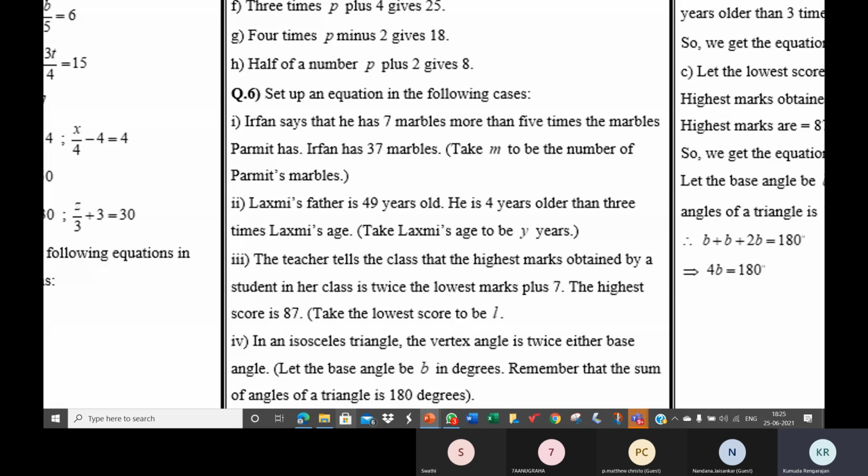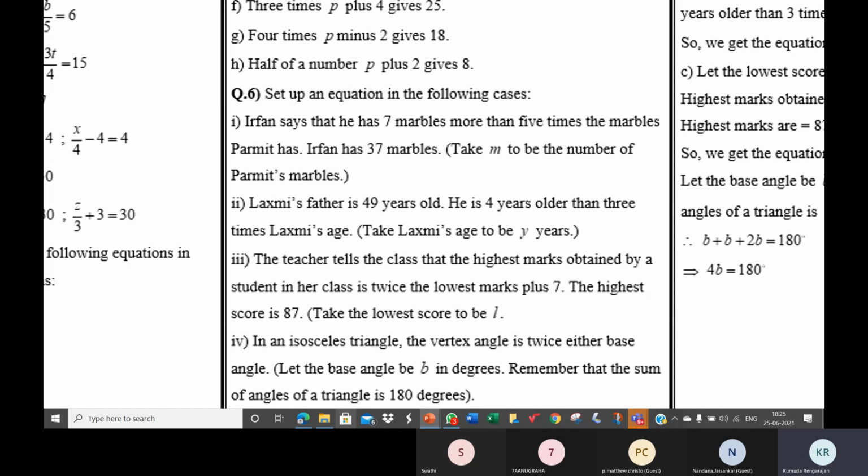Now, how many marbles does Irfan have? 37. We know he has 37. How many marbles does Parmit have? Unknown, ma'am. It's M. We'll say M because they've given it in the bracket. Take M to be the number of Parmit's marbles. So Irfan has 37, and Parmit has M.